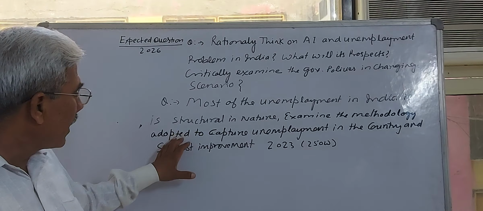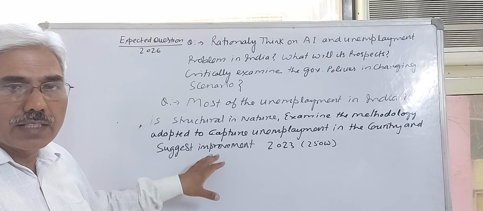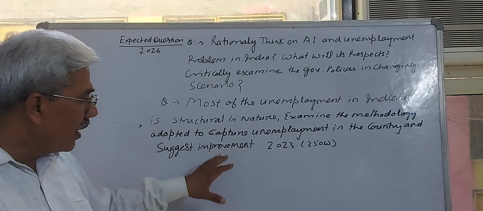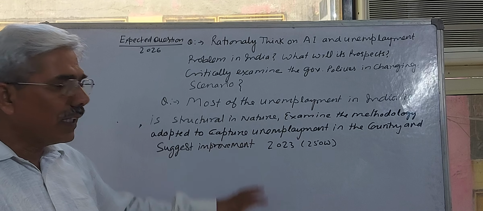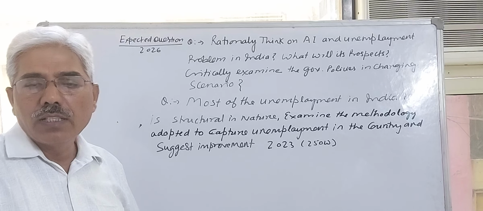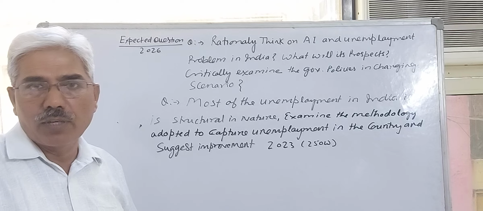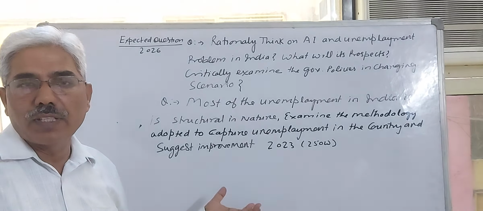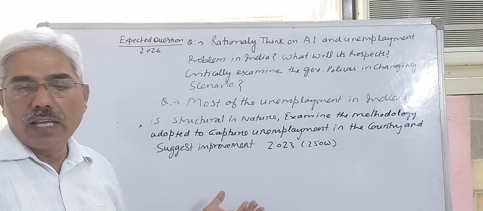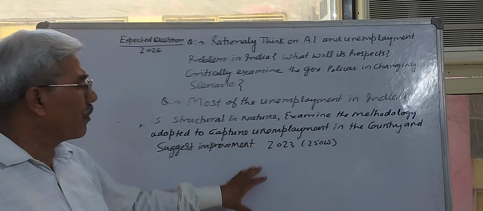Second para, that is methodology of the National Sample Survey Organization, that is daily status, weekly status, general status, how they are measured, complete explanation of that. After that you have to explain in third para what are the limitations of this methodology, like informal sector blindness, disguised unemployment and underemployment, lack of measurement of these kinds of unemployment, exclusion of gig workers, data lags, subjectivity and recall bias, etc. These are some limitations you have to explain.